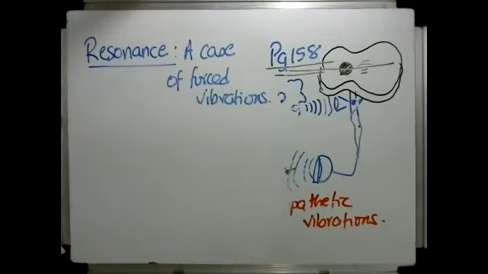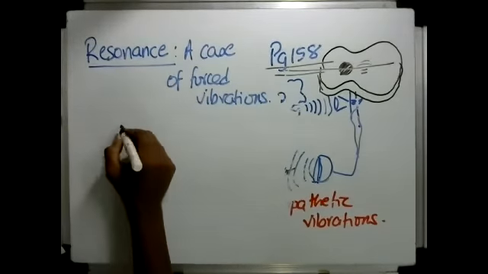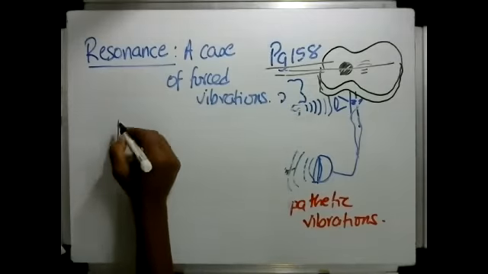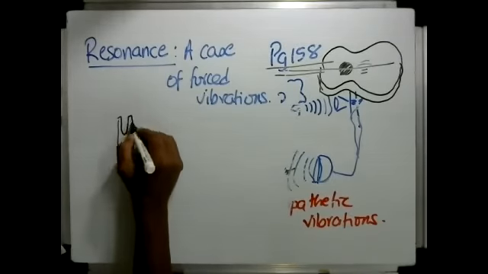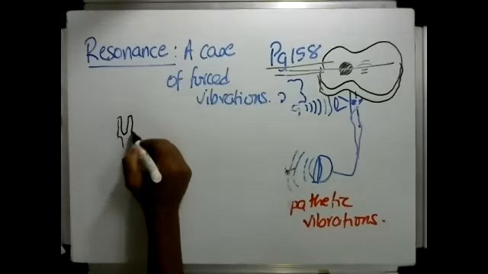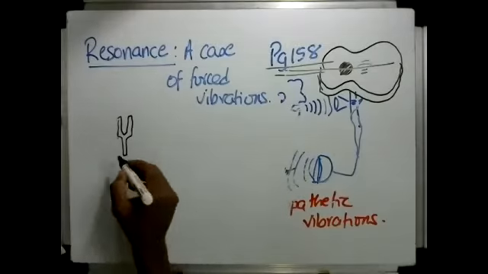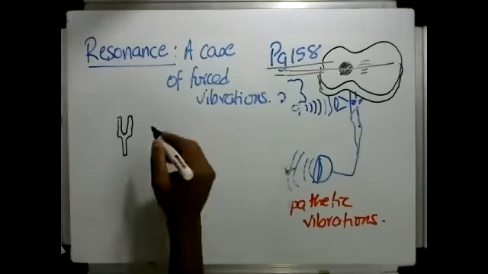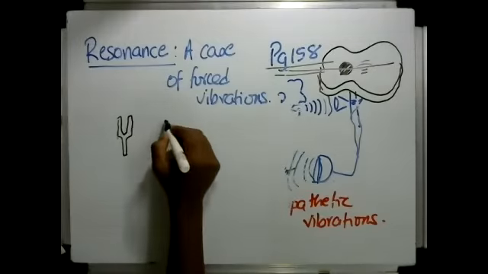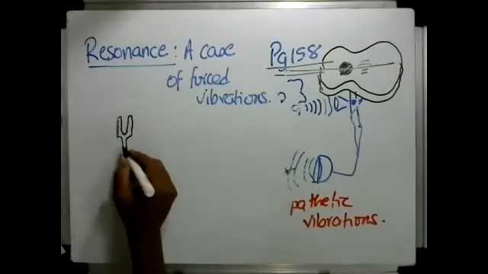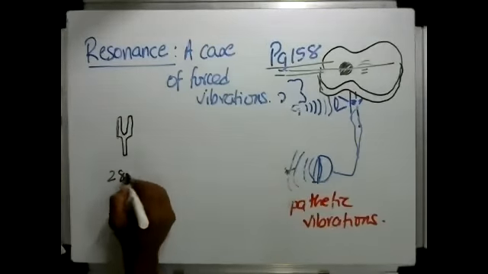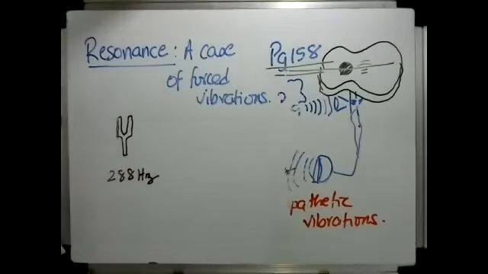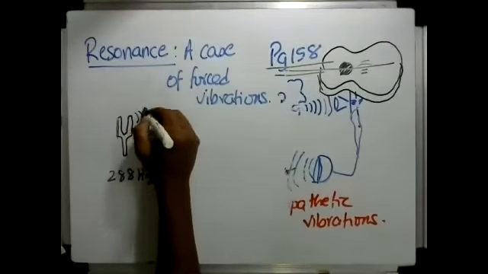So one of the best examples of resonance that can be given is if you have a tuning fork. The textbook gives it in a certain way, but I won't put it like that. Let me just say this is a tuning fork which has a specific frequency, say for example 288 hertz, and you set it vibrating.